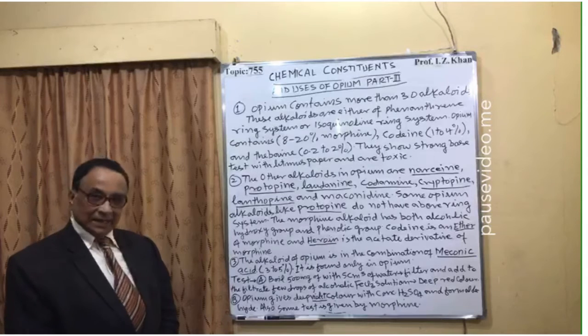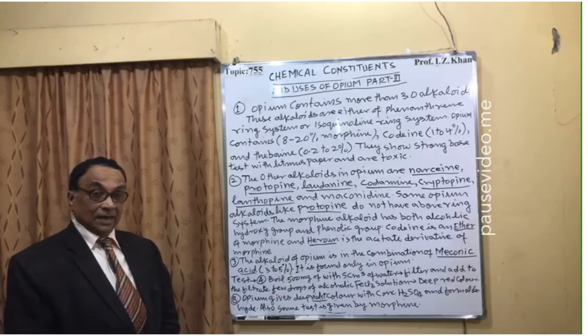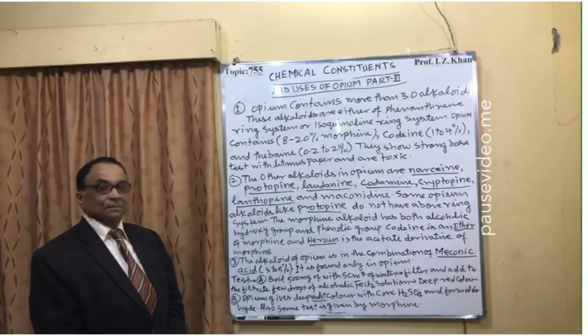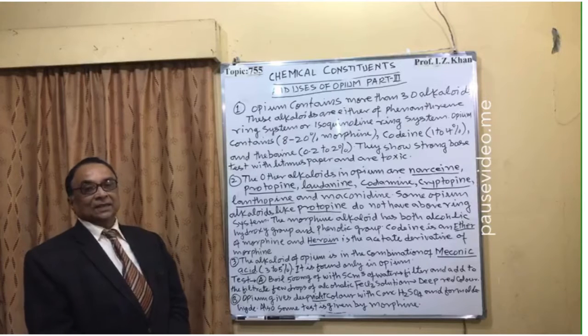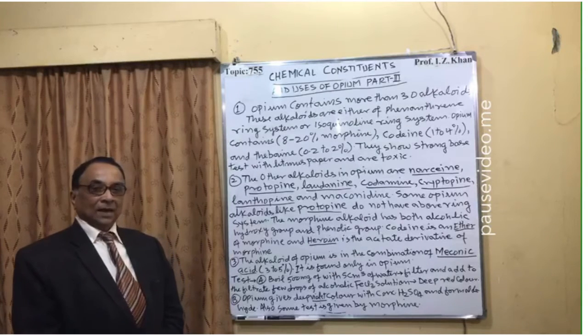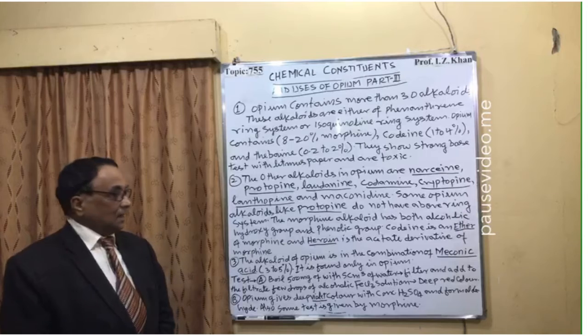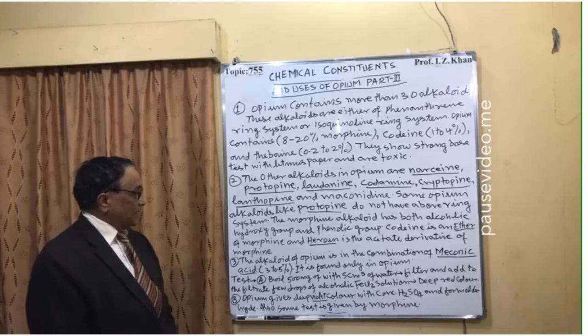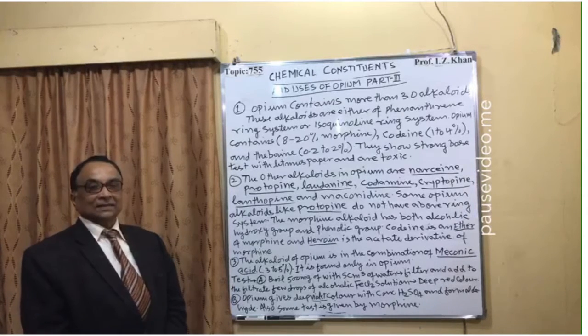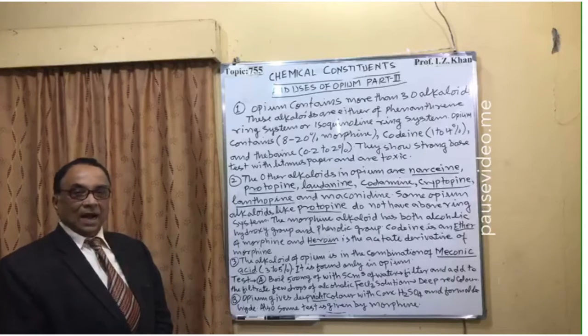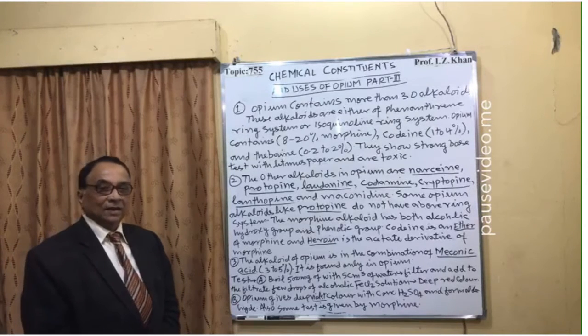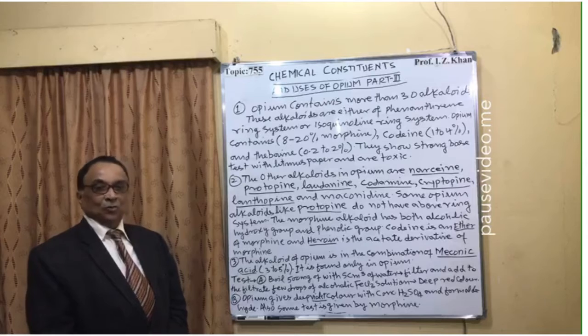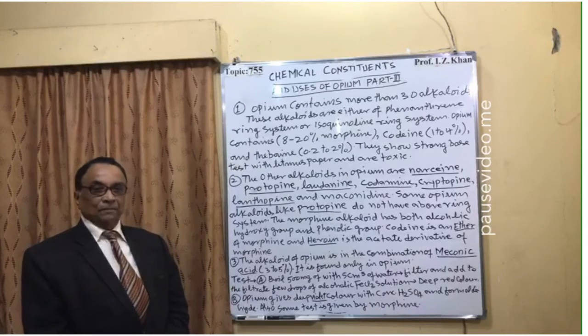Codeine is an ether. I have already told you that the structure is the same or similar. The only difference is that in the case of codeine, there is an ether linkage. And heroin is the diacetate of morphine, meaning when the phenolic group and the hydroxy group are changed into acetate groups.